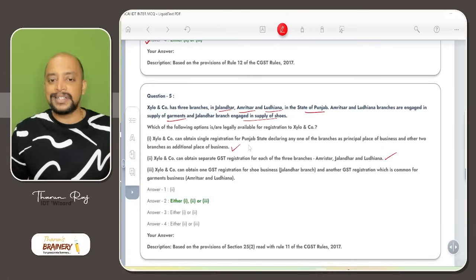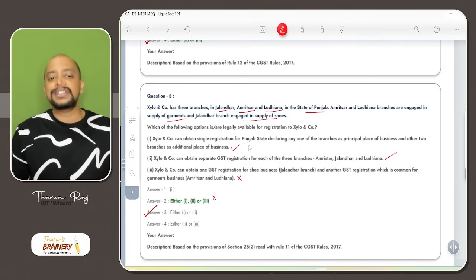They can obtain one GST registration for the shoe business and another GST registration which is common for the garments business, Amritsar and Ludhiana. No. So only 1 and 2 is the correct answer. They are telling all the 3, no, either 1 or 2. So option C is the answer.